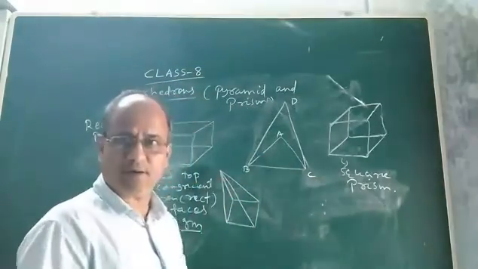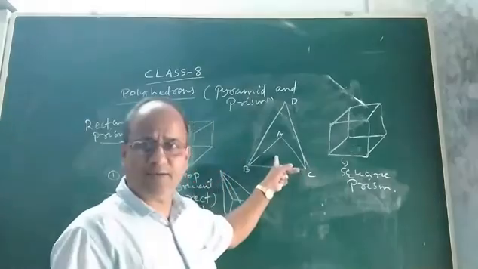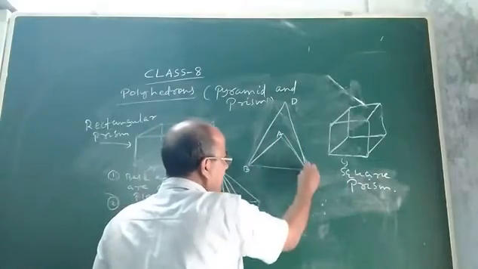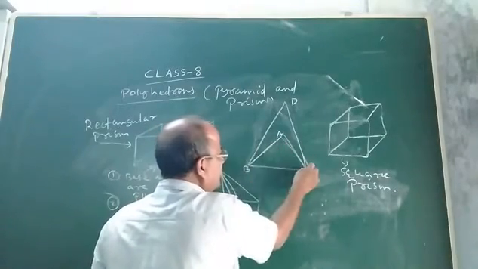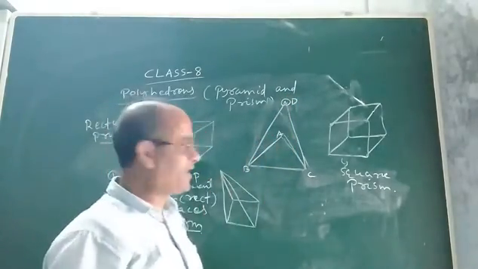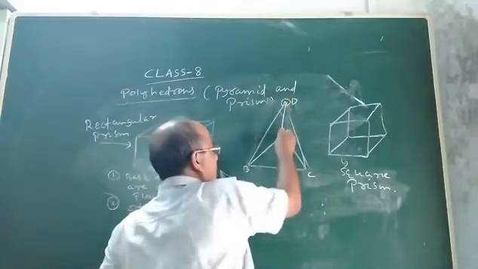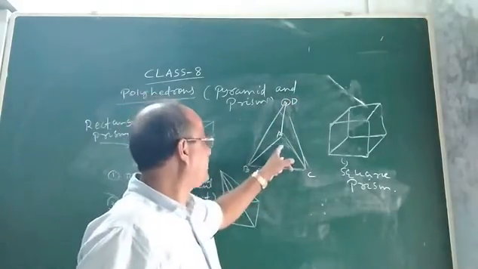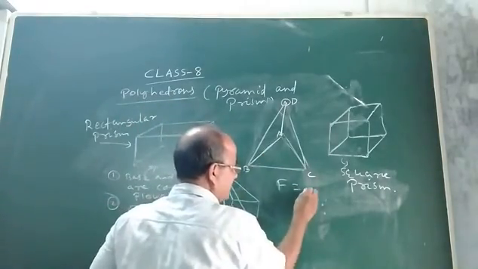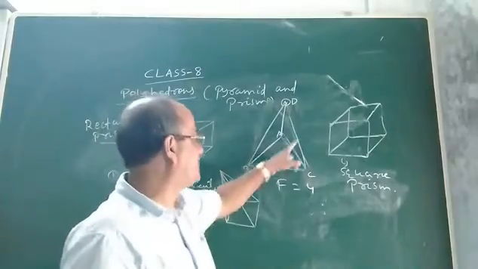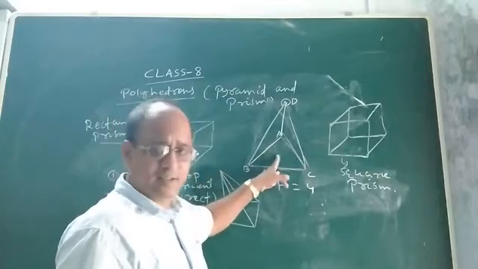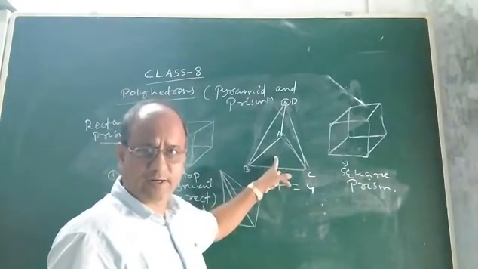Now, what is a pyramid? Let us discuss what a pyramid is. It is another important polyhedron. Now in a pyramid, what happens? Look at this figure. Suppose this is a triangle ABC. It has three vertices. Now the three vertices are joined to the point D. Now if I ask you how many faces there are, you can easily count. In this solid there are four faces. Each face is a triangle, or triangular face. No doubt this is a solid, and this is a polyhedron.